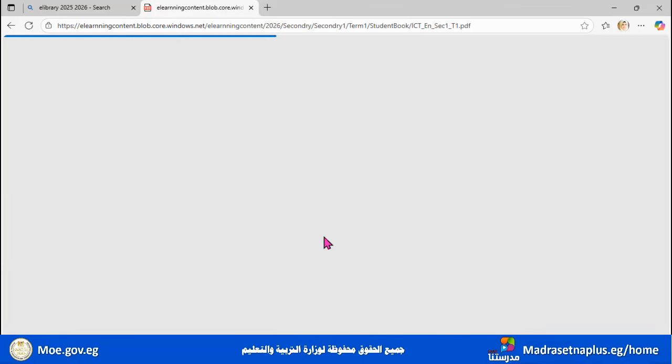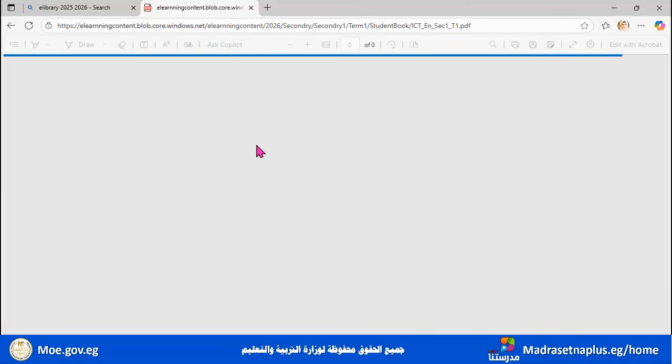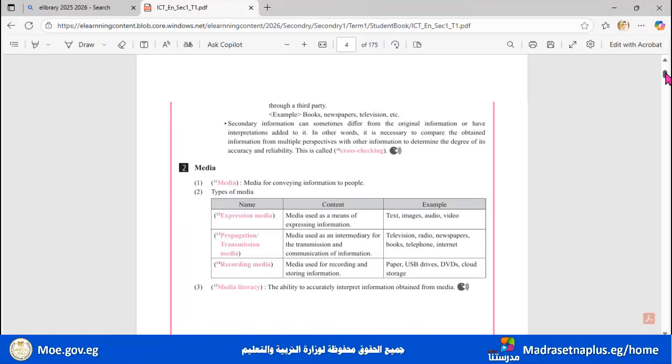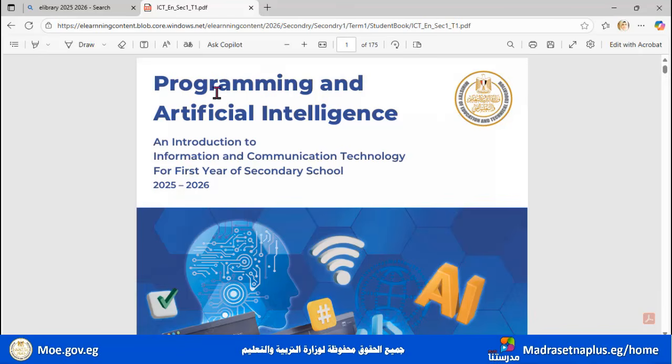After we click, you are going to see the book here in just a second. Okay, perfect. So this is your book, dear students, Programming and Artificial Intelligence. You can browse it, you can discover everything through the browser itself, or you can download it. Of course, here I am opening through Edge, so we have either to save or to print this book. So we can download it this way.